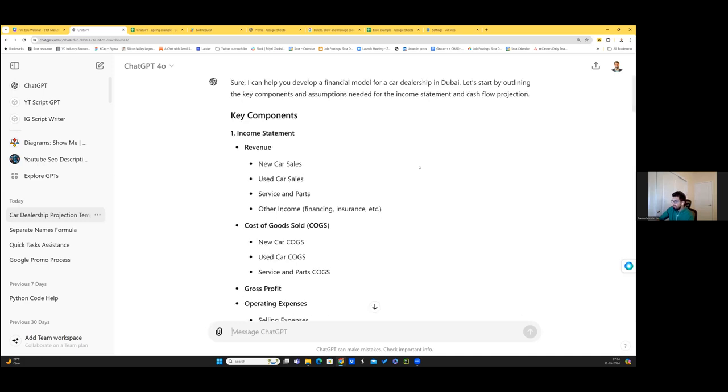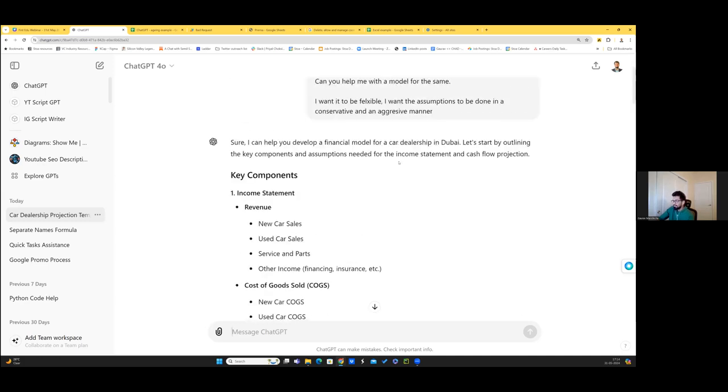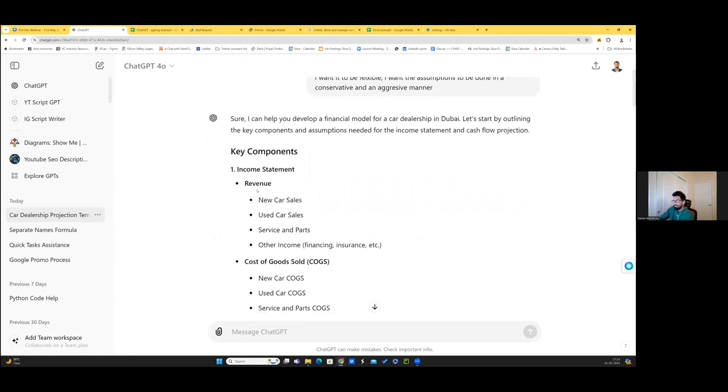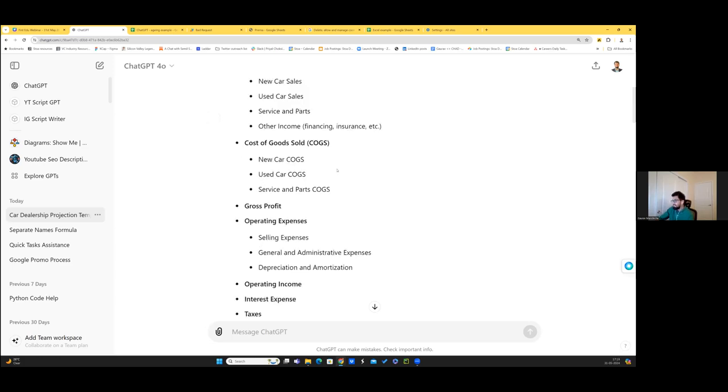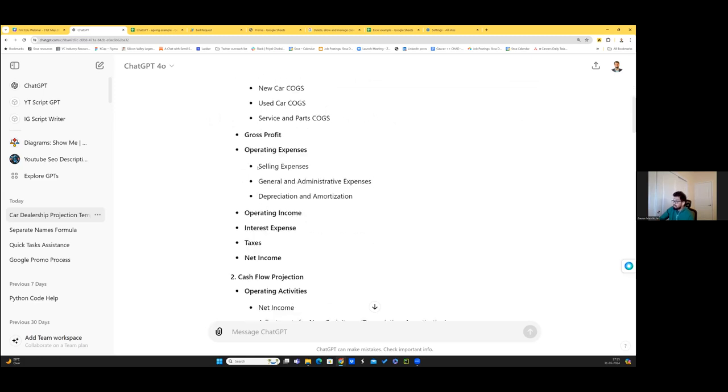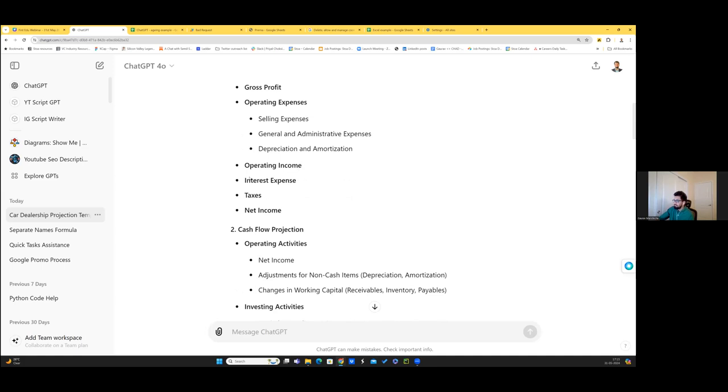So it understood, okay, it's about a car dealership. It understood that the revenue will come from new car sales, used car sales, services, and part repair, and then other income like financing and insurance. It understands what the COGS is, and that comes to the gross profit. It understands what the operating expenses are, like the team, depreciation, selling expenses, all of this. Then this will be the operating income, then the interest and expense, taxes, all of it.